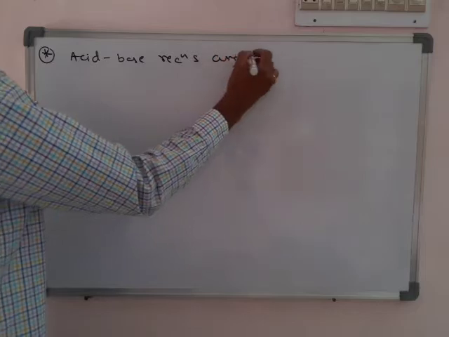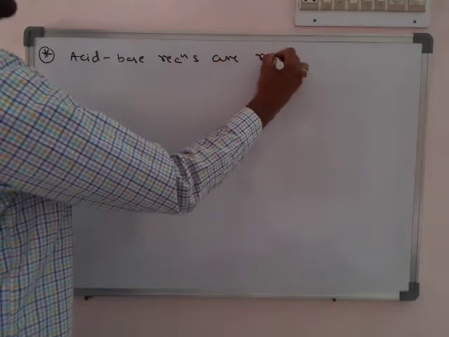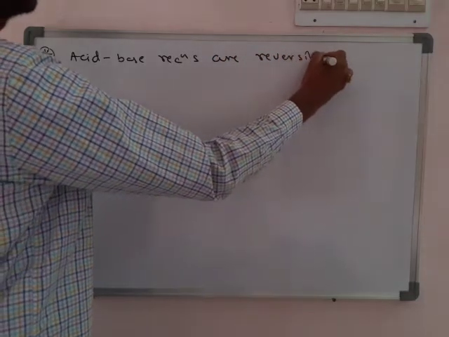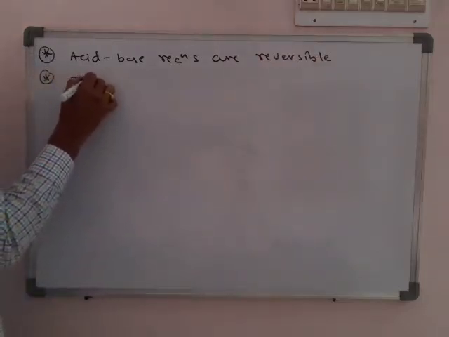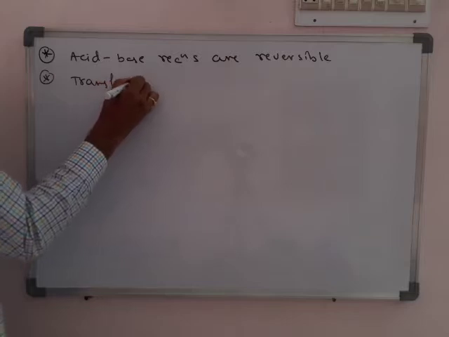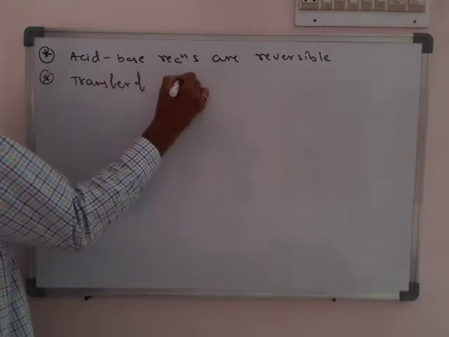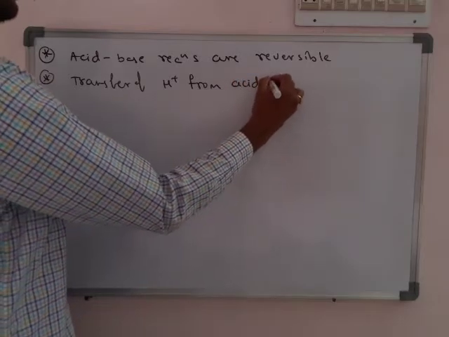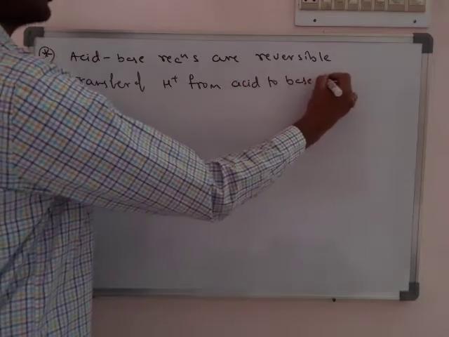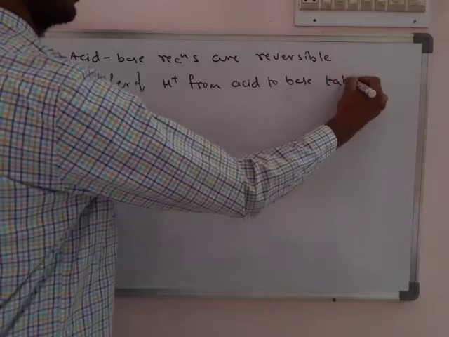Acid base reactions are reversible. Next, transfer of H plus from acid to base takes place.